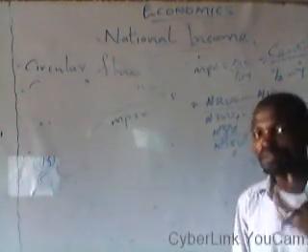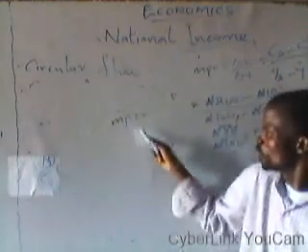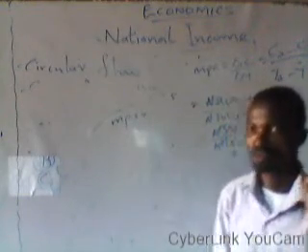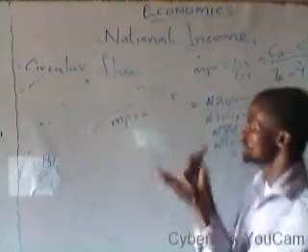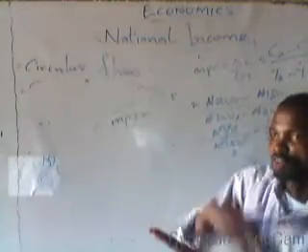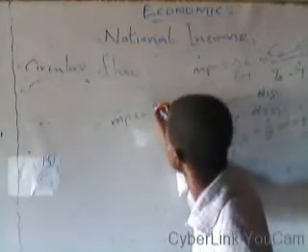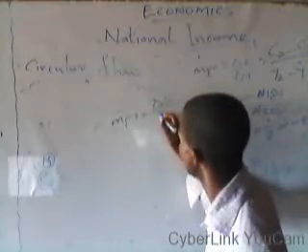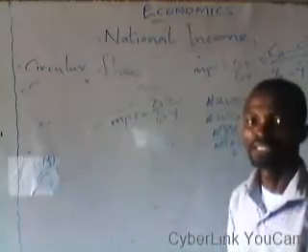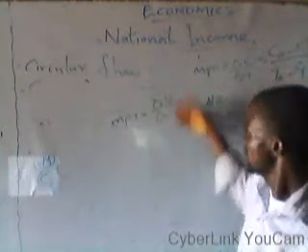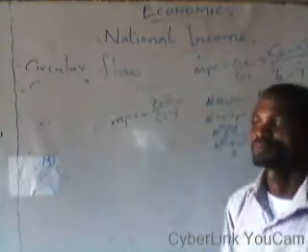So an individual household can only change its level of savings if there is a change in its level of income. For savings to change, there must be a change in the level of income. It is also calculated as change in savings all over change in income, which means our savings also depend on our level of income. You can only increase your savings level if there's an increase in your level of income. That is that.